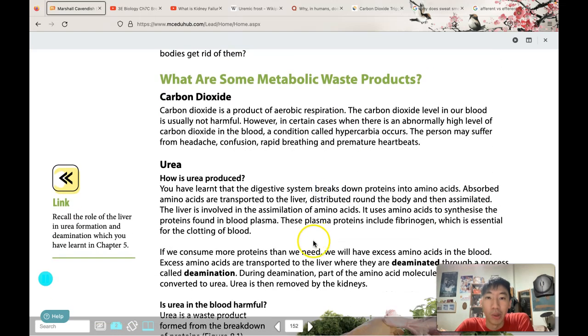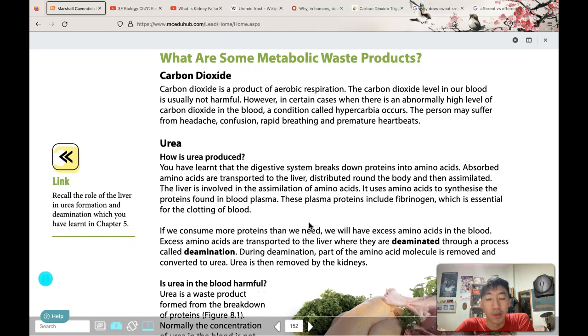So what are some of the more common metabolic waste products? Firstly, we have carbon dioxide. Carbon dioxide is a product of aerobic respiration, and the carbon dioxide level in our blood is usually not so harmful. However, in certain cases when there's an abnormally high level of carbon dioxide in the blood, a condition called hypercarbia occurs. This person may suffer from headache, confusion, rapid breathing, and premature heartbeat.